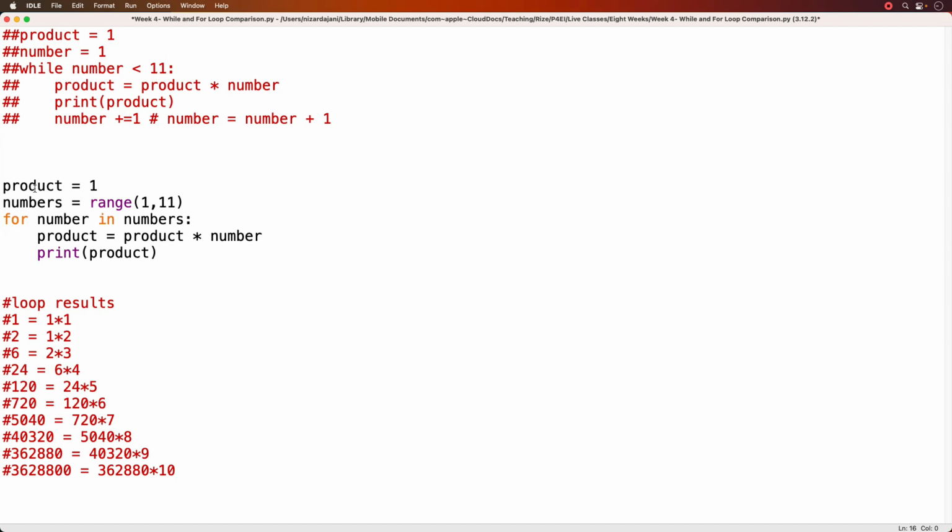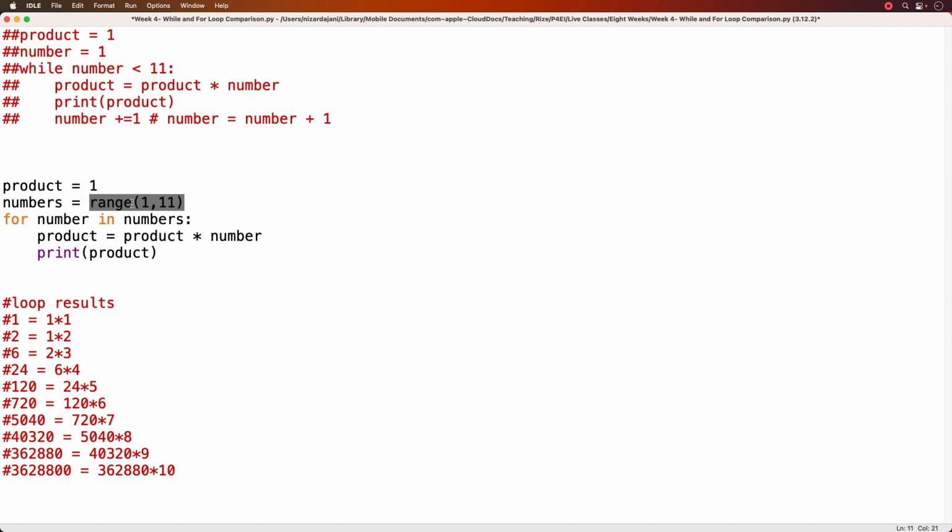So I'm going to start with a variable called product equal to 1. Then I'm going to have a list of numbers, or a sequence of numbers, in a variable called numbers. And the sequence of numbers is going to be based on the sequence I get back from this range function. And we learned about the range function a few minutes ago.